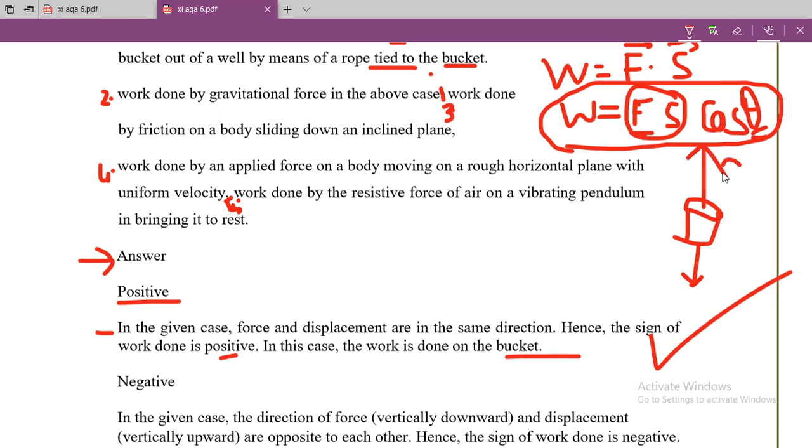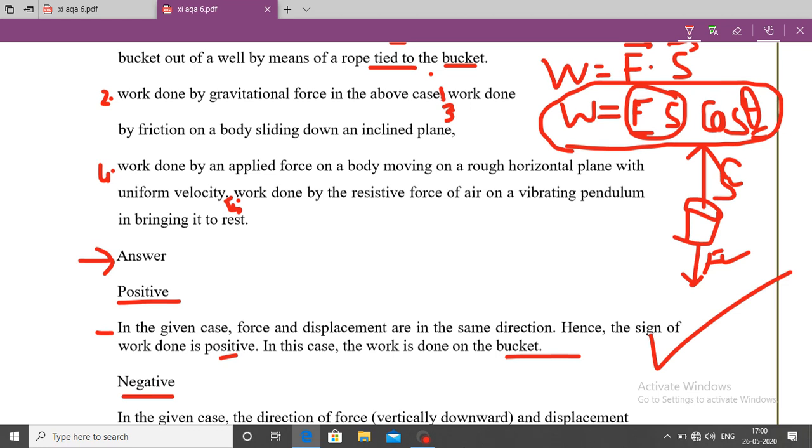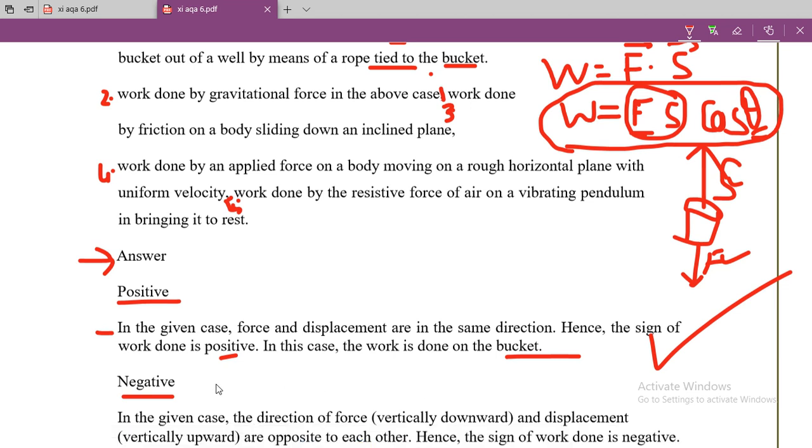So displacement is here and force is here. So the angle between the displacement and this force is 180 degrees. So for this case cos theta is negative, so work is negative in this case. I hope you understand the work is negative here. Explanation is given.